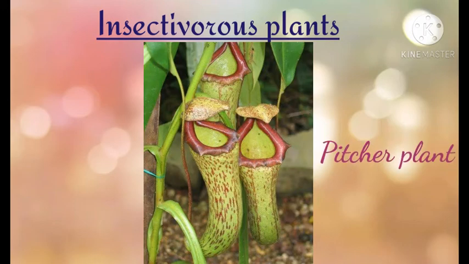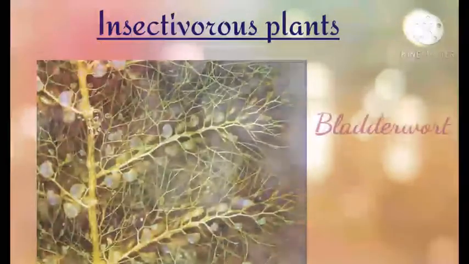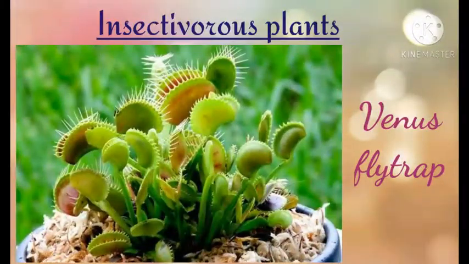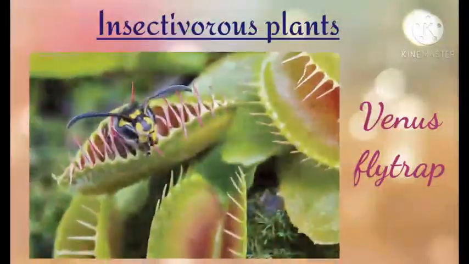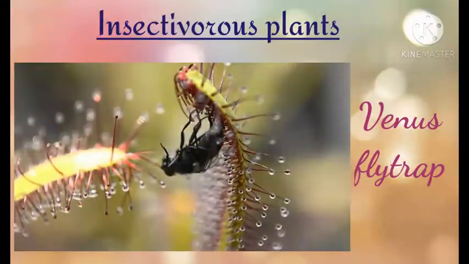Pitcher plant is an example of insectivorous plants. Pitcher plant has leaves in the shape of a pitcher. That is why these plants are called pitcher plants. Another example is bladderwort. Venus flytrap is also an example of an insectivorous plant. These plants have sticky substances for trapping the insects. These sticky substances are called sundew. Digestive enzymes secreted by the insectivorous plants can digest the trapped insect.